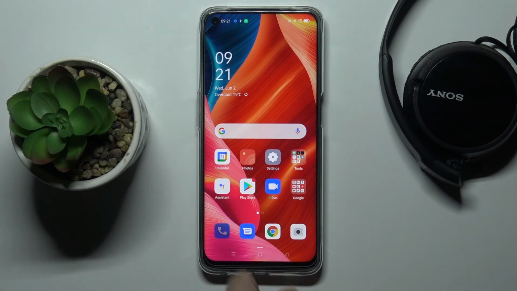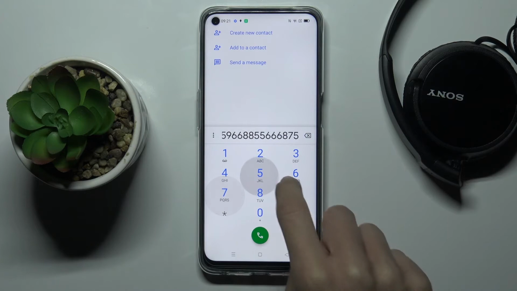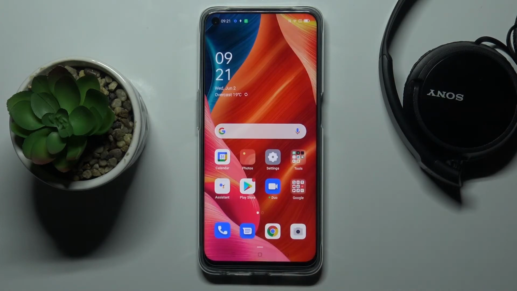And from now on, it will be muted. As you can hear, there is no sound connected with each of these taps. And that will be all.